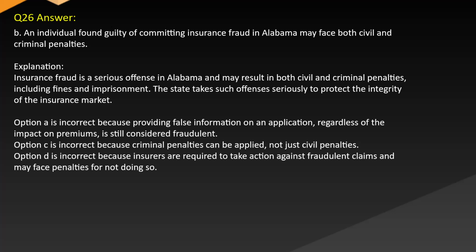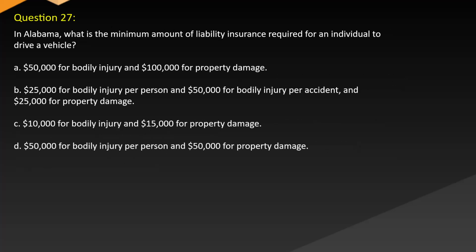Option A is incorrect because providing false information on an application, regardless of the impact on premiums, is still considered fraudulent. Option C is incorrect because criminal penalties can be applied, not just civil penalties. Option D is incorrect because insurers are required to take action against fraudulent claims and may face penalties for not doing so.